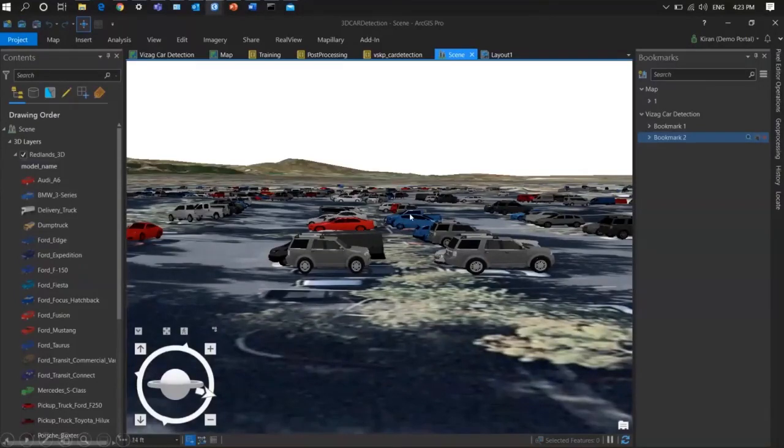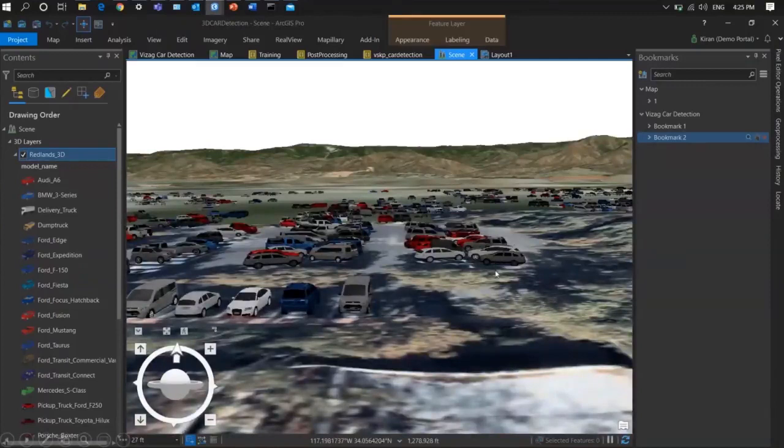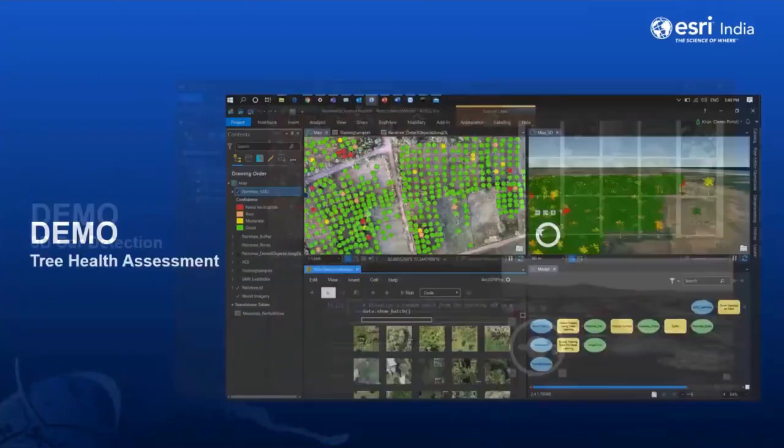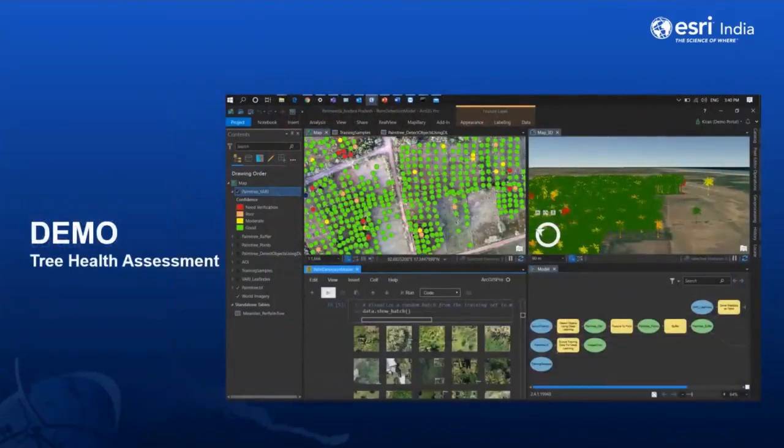Now, moving towards the real world, deep learning does not stop only at detecting the car or detecting the face, whether working on RGB imagery or working on videos. It can also be applied to real world applications. So what is such a real world application? Here, I can take this to agriculture health assessment, right? And what is this health assessment about? I want to identify the different types of trees, which are damaged and which need inspection. Let's have a demo on that.